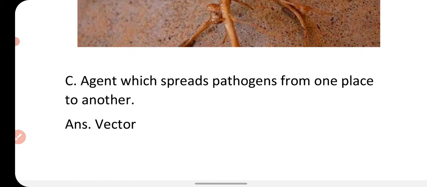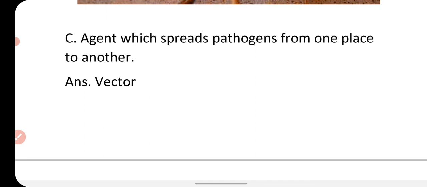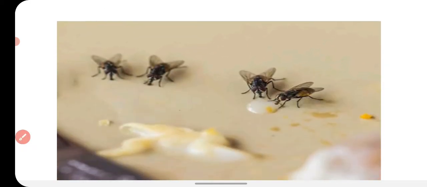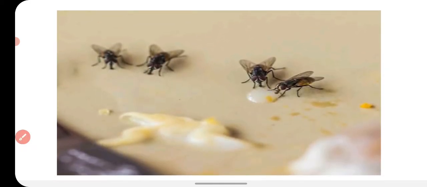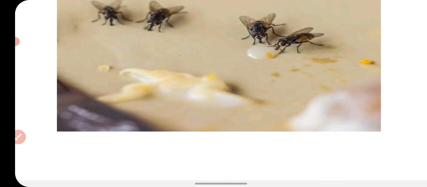Next is, agent which spreads pathogens from one place to another place. The organisms which transfer and spread the pathogen from one place to another are called vectors. For example, house flies. House flies are considered vectors because they move here and there and carry germs and pathogens with them, and they spread communicable diseases.